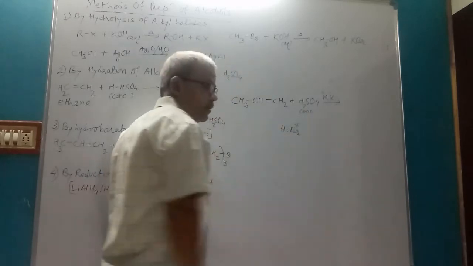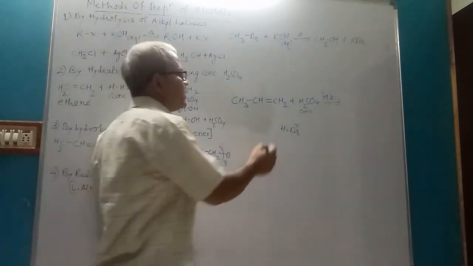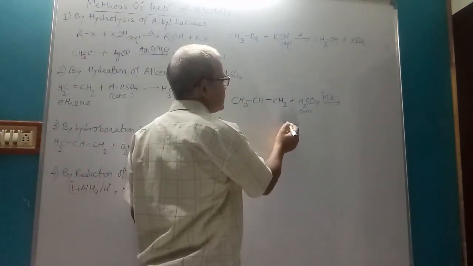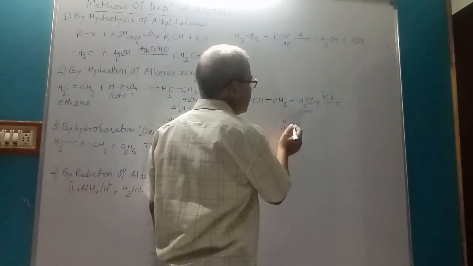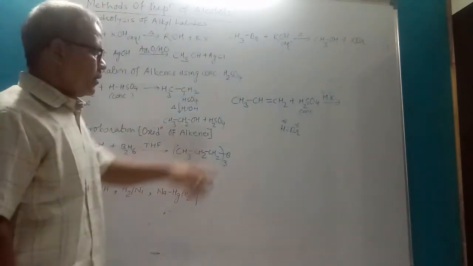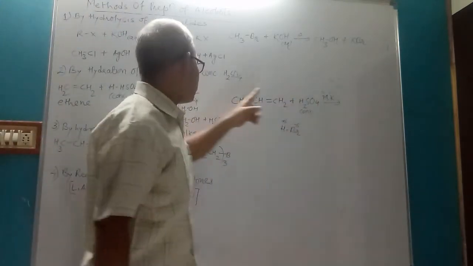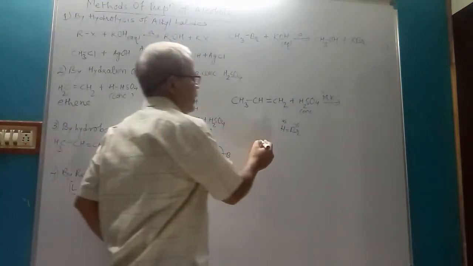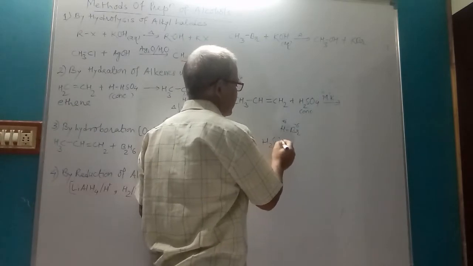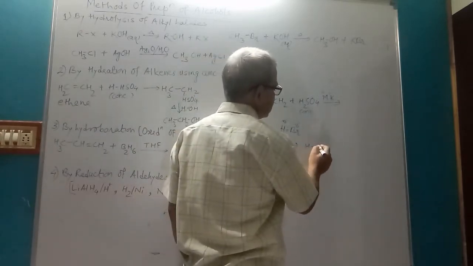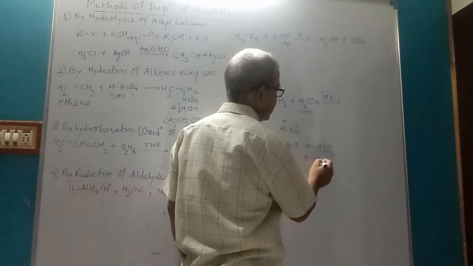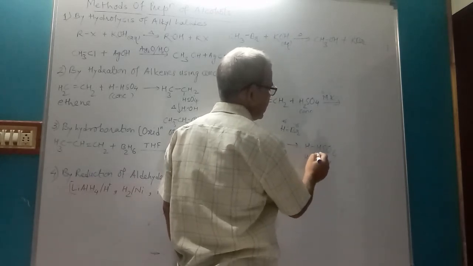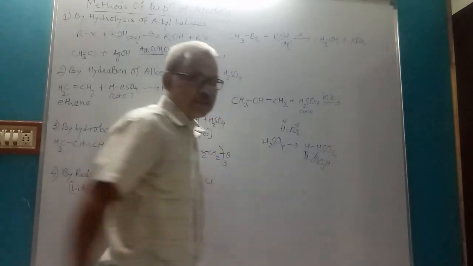That's why it acquires partial negative charge and partial positive charge is developed on hydrogen. So this is called as unsymmetrical reagent like H2SO4. H2SO4 can be written as HSO4 or HOSO3H. So this is negative part, this is positive part.